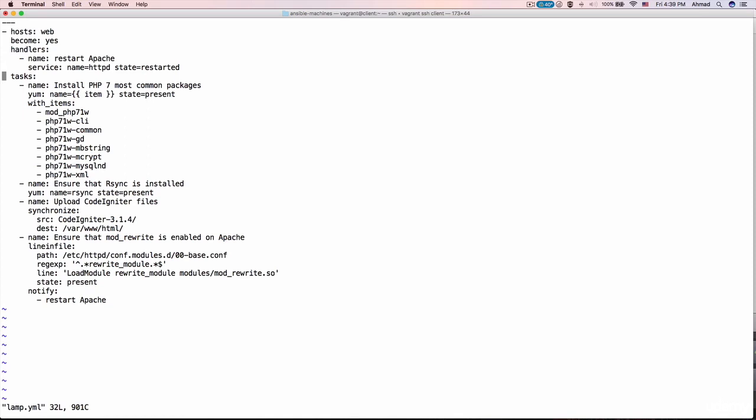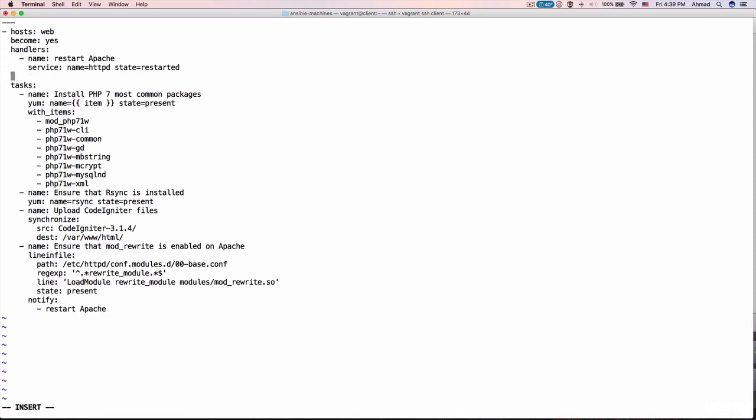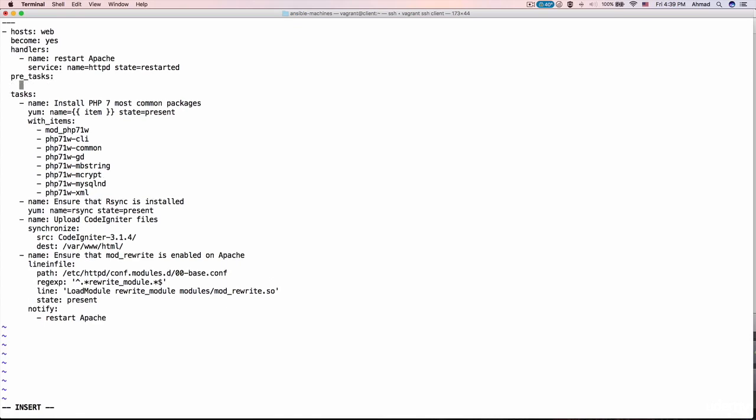So let's say, for example, that I want to ensure that a specific user has been created on the web server, and this user is going to own all the CodeIgniter files. I need to ensure that this happens before anything else gets executed, before anything else gets done on the server. So I can add here pre-tasks and then add my task just as I add any task.